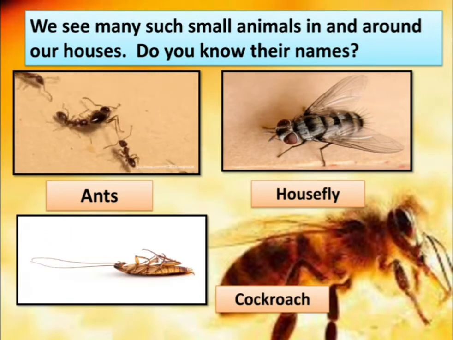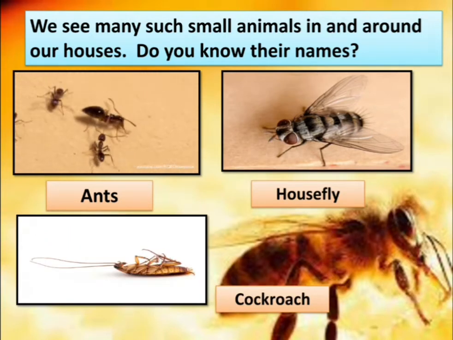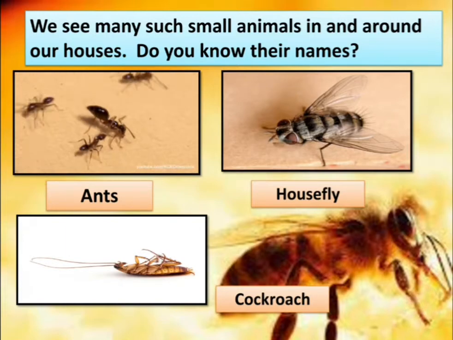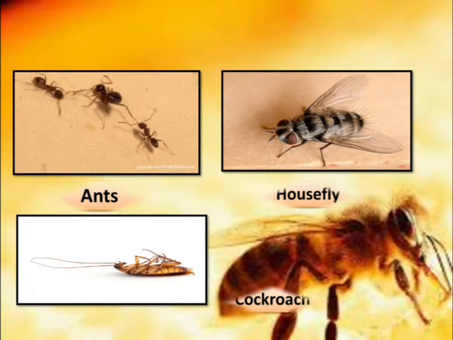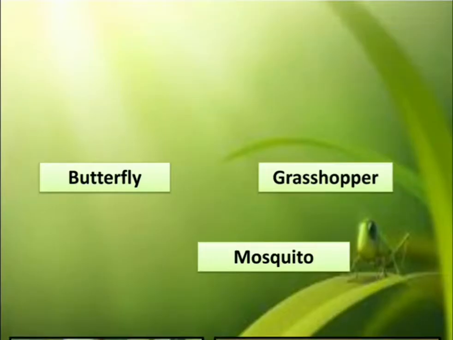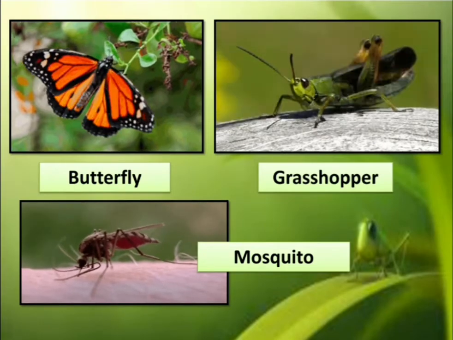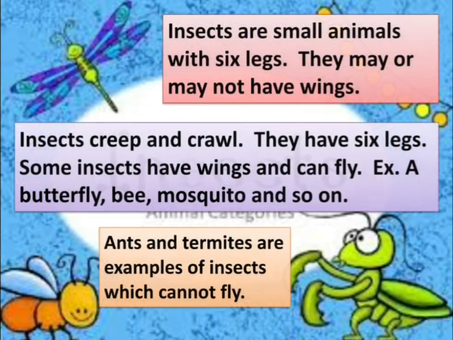We see many such small animals in and around our house. Do you know their names? Ants, housefly, cockroaches, butterfly, grasshopper, mosquito, and so on. Insects are small animals with 6 legs. They may or may not have wings. Insects creep and crawl. Some insects have wings and can fly, for example, a butterfly, bee, mosquito, and so on. Ants and termites are examples of insects which cannot fly.